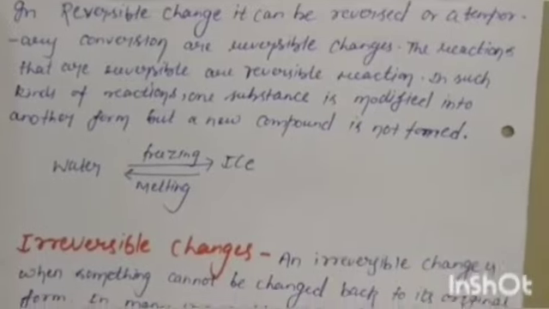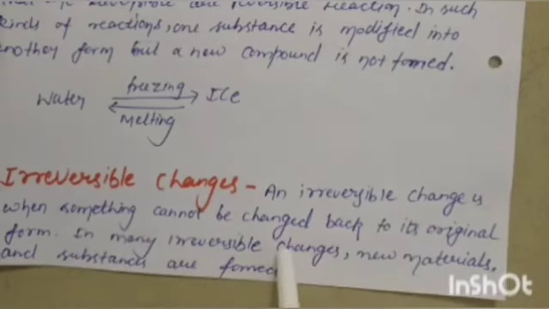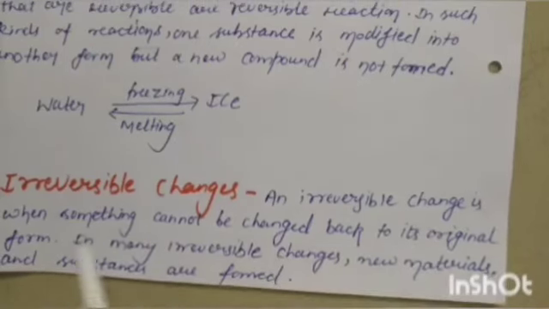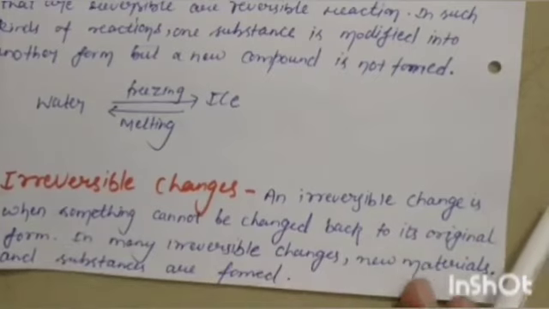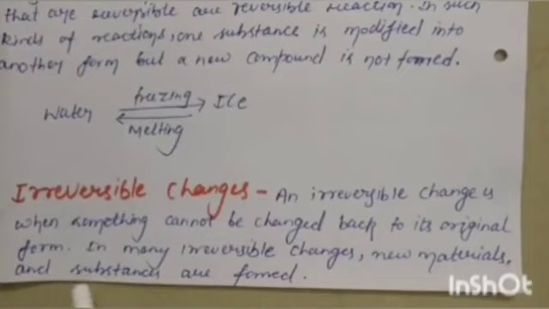Next, we have the irreversible changes. In irreversible changes, something cannot be changed back to its original form. In many irreversible changes, new materials and new substances are formed.